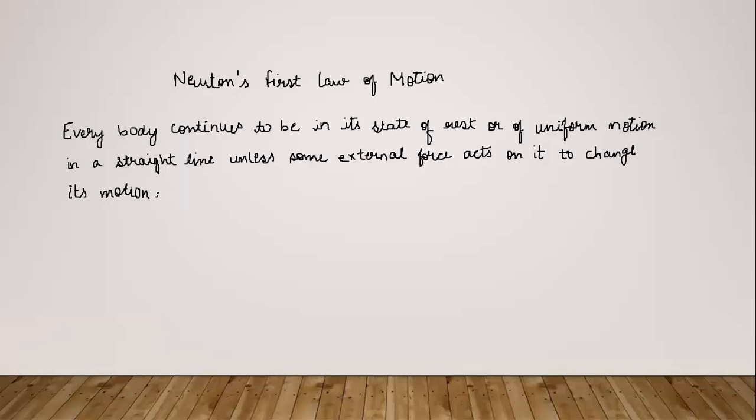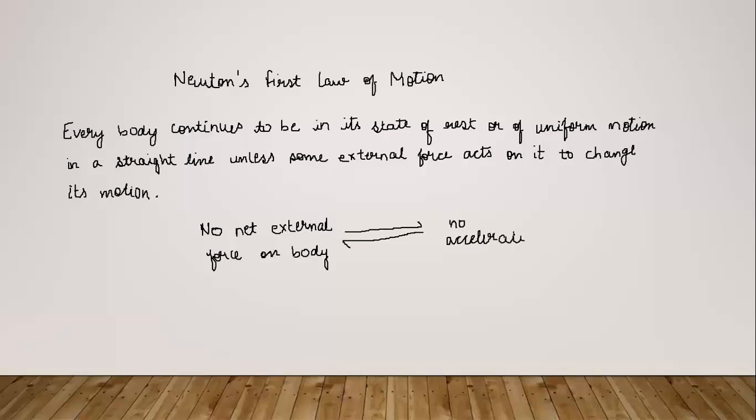Yesterday, in the previous lecture, we also discussed the relationship between the net external force and the acceleration of a body. Newton's first law also gives us this relationship. It says that no net external force on the body is related to no acceleration.